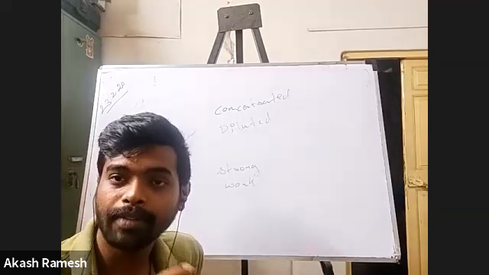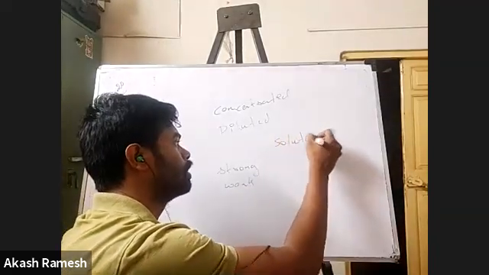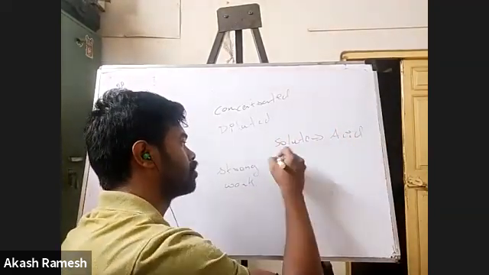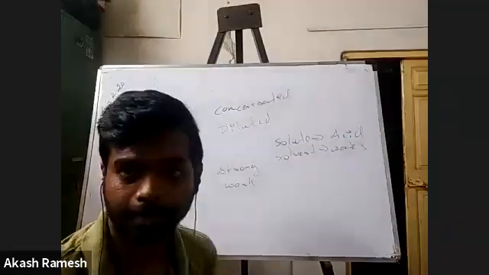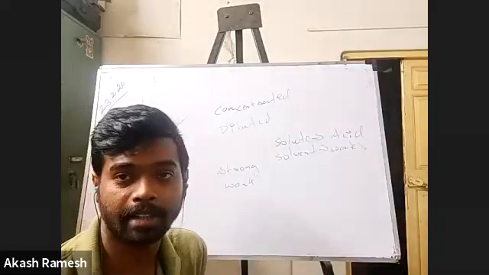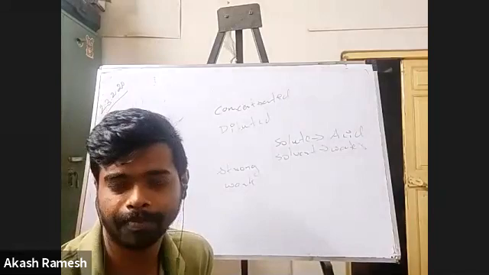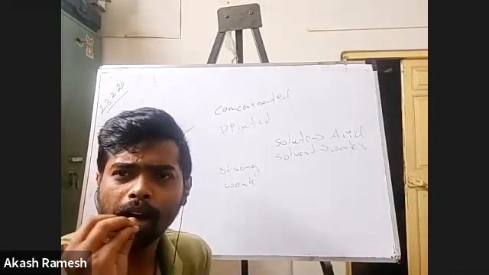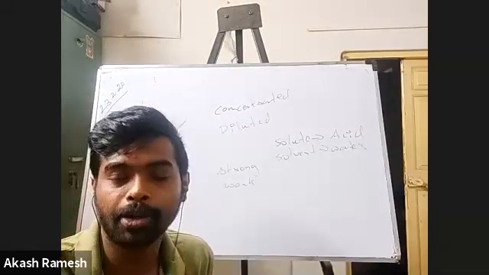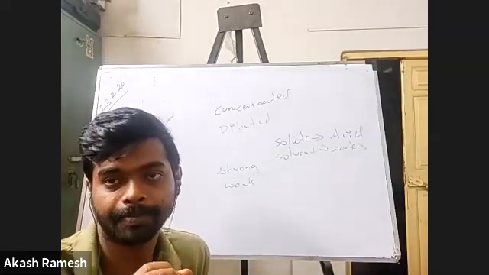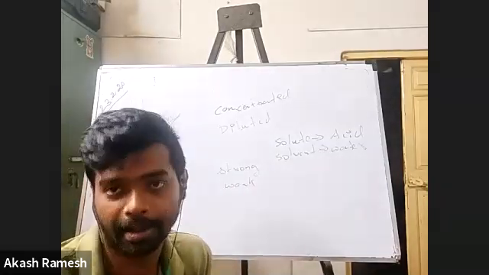For example, if it's an acid solution, the solute you will use is your acid, and the solvent you use is water. Is it not? The solute used is acid or base, depending on what solution it is, and the solvent is obviously going to be water, right? Now, when I say concentrated or diluted, it is all about which is higher, whether the solute is higher or the solvent is higher.